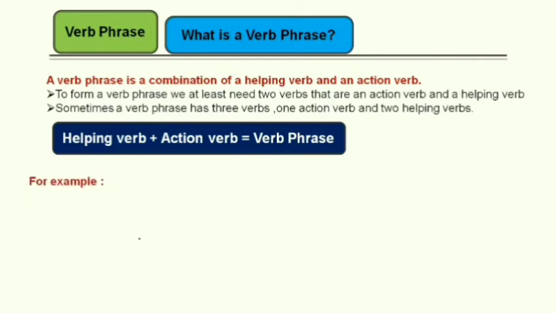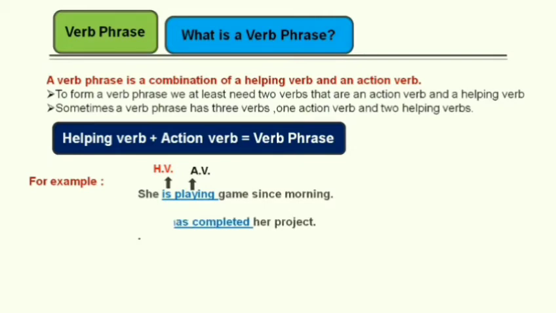For example, the first one is: She is playing game since morning. Here is is the helping verb and playing is the action verb, that means main verb. And both these verbs, is and playing, frame one unit or a group, and this group is called a verb phrase.